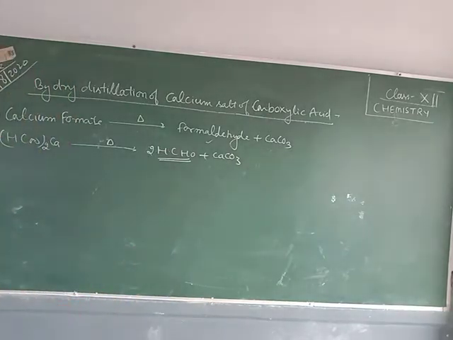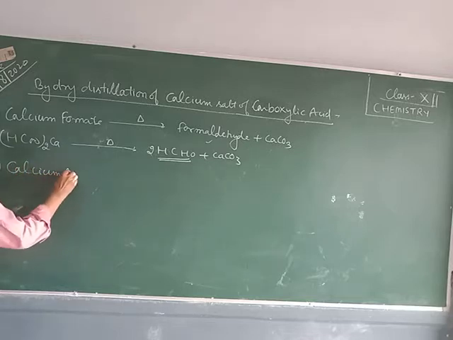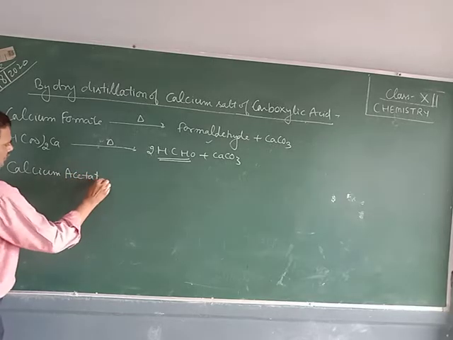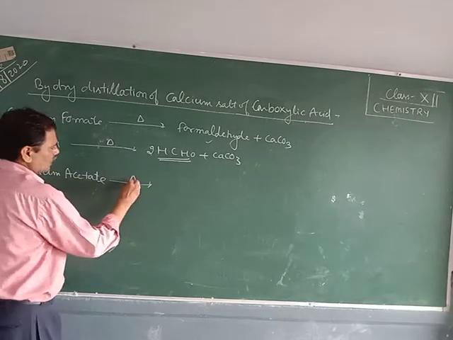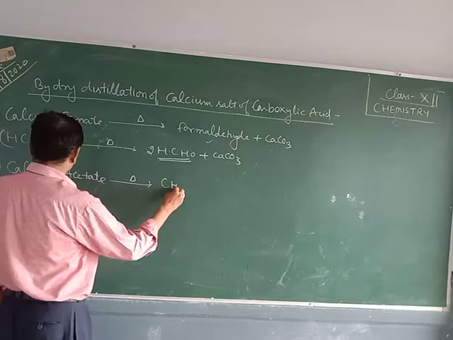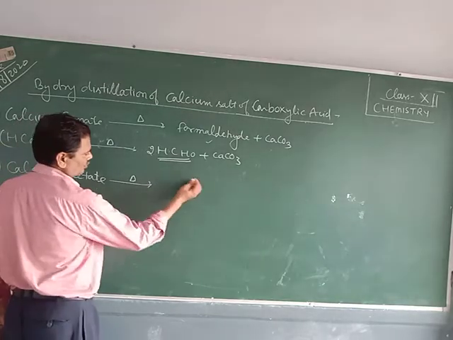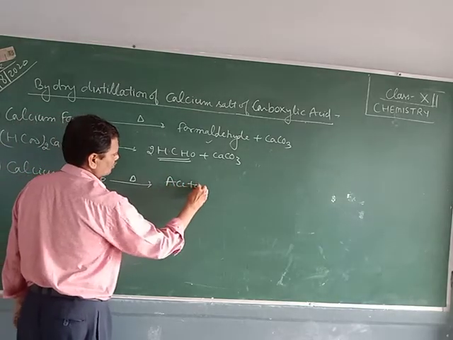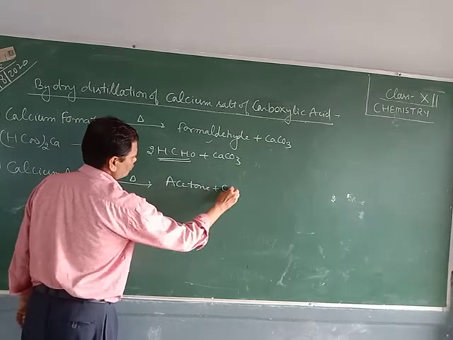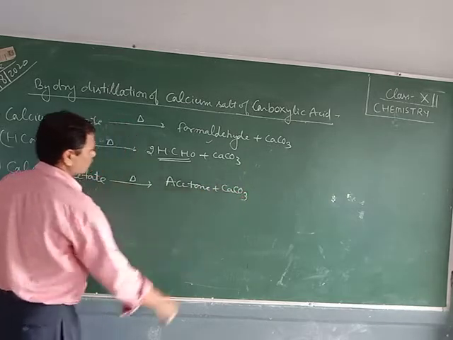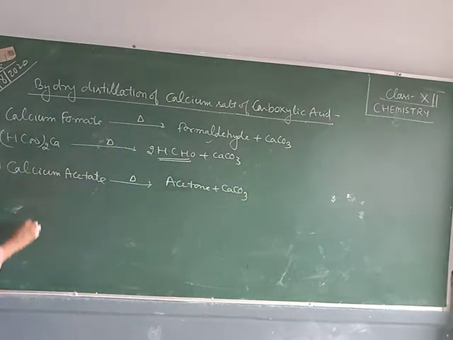Second one is calcium acetate. When calcium acetate is heated, we get acetone, and calcium carbonate is precipitated out.